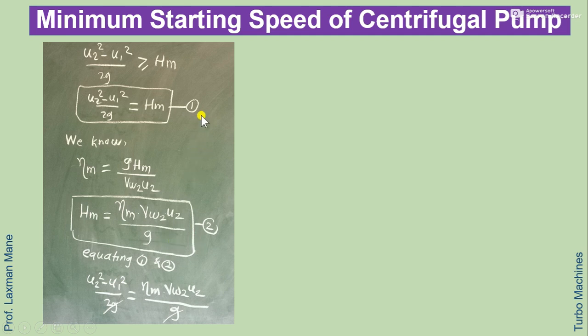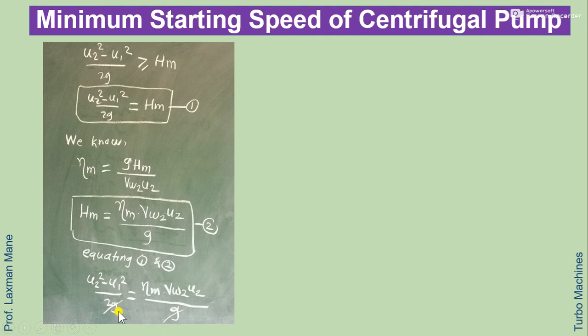Now if you observe equations 1 and 2, we have Hm here and also here. So we can equate the other sides of these two equations. By equating, we get (u2 square minus u1 square) divided by 2g is equal to manometric efficiency into Vw2 U2 divided by g.